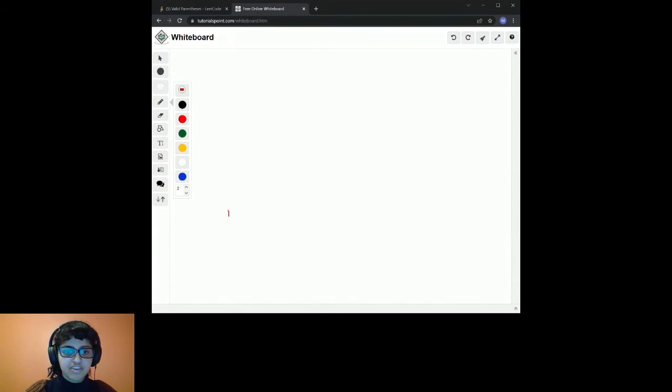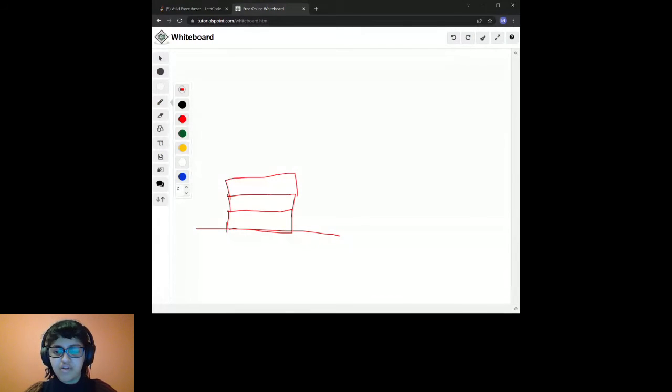So a stack is basically, okay, pretend this is the ground, and this is a pile of books. If I want to put a book on this pile, where am I going to put it?